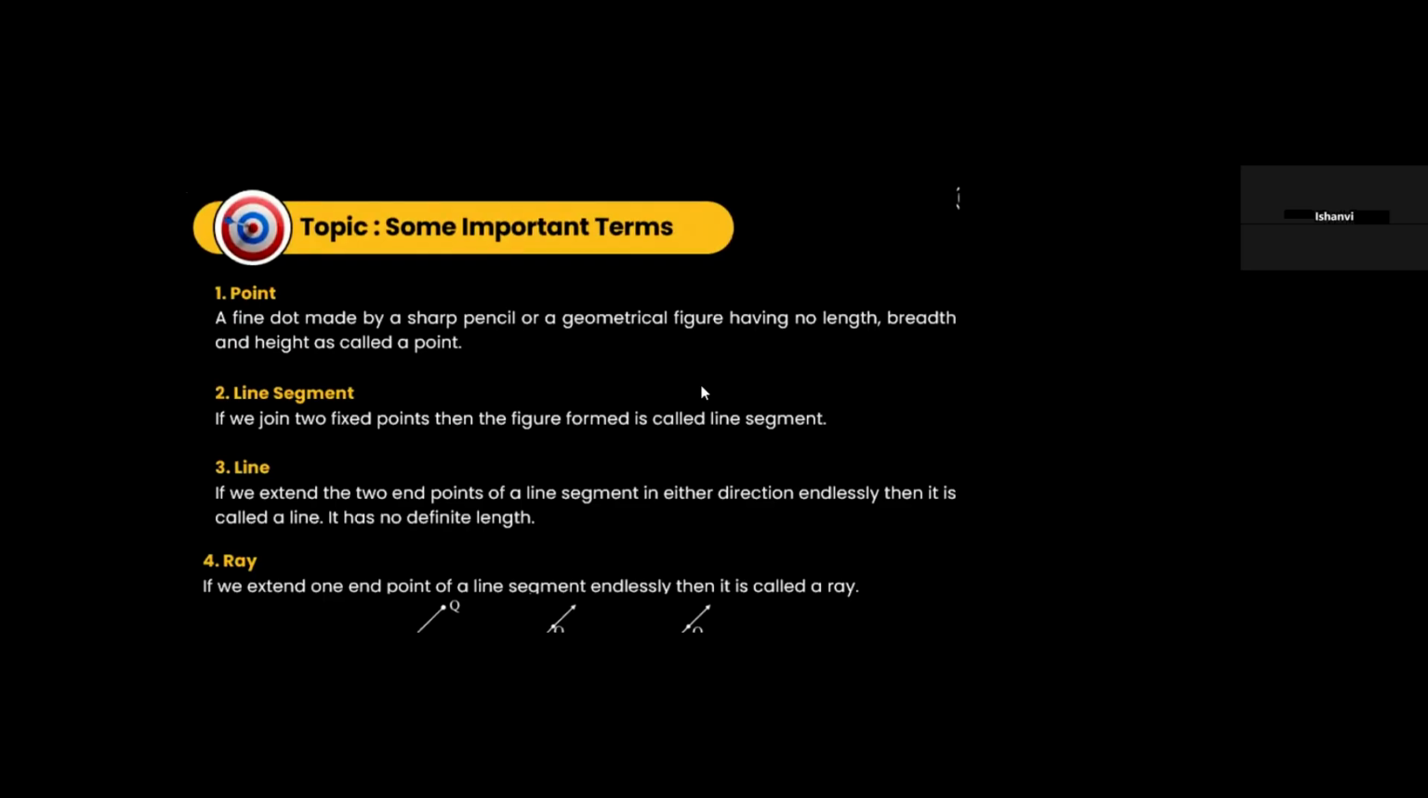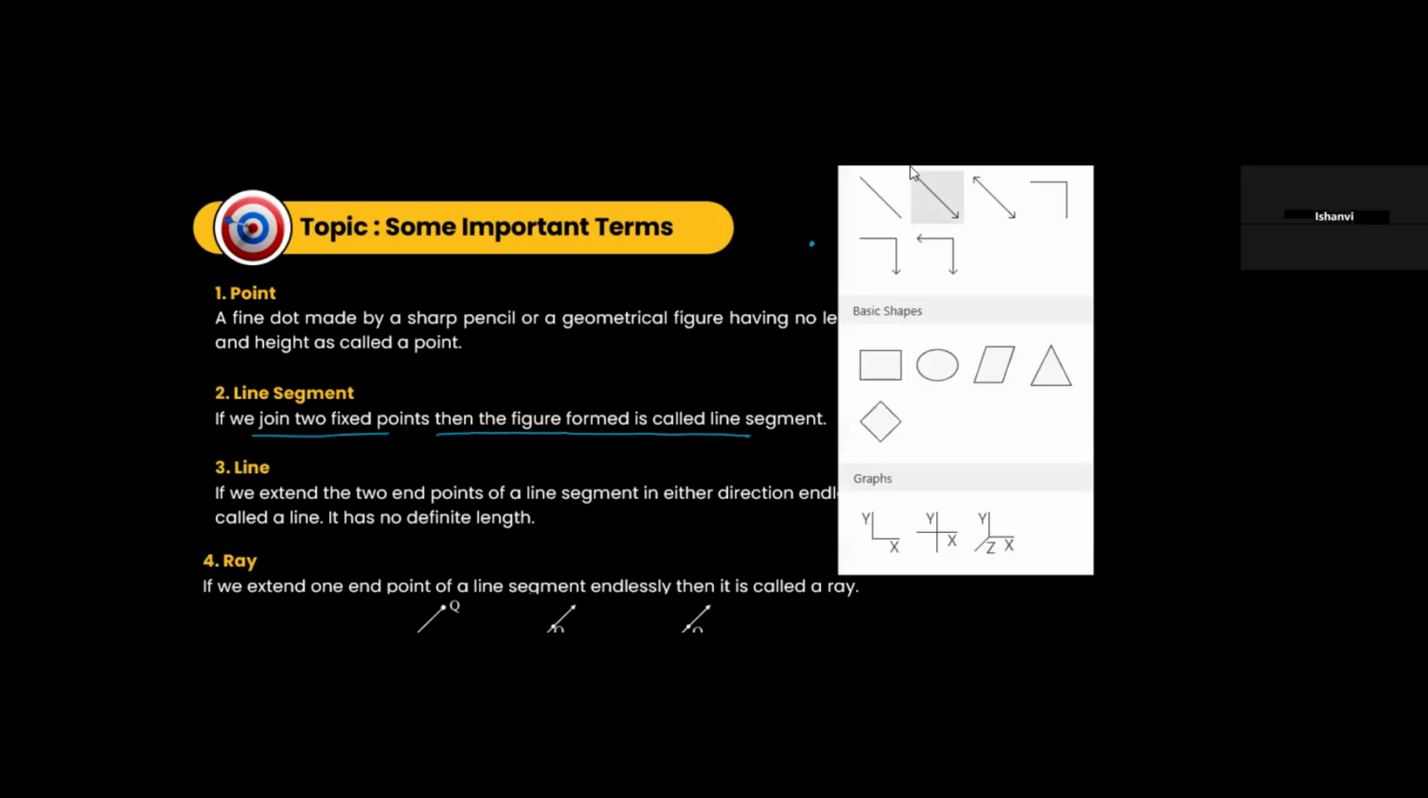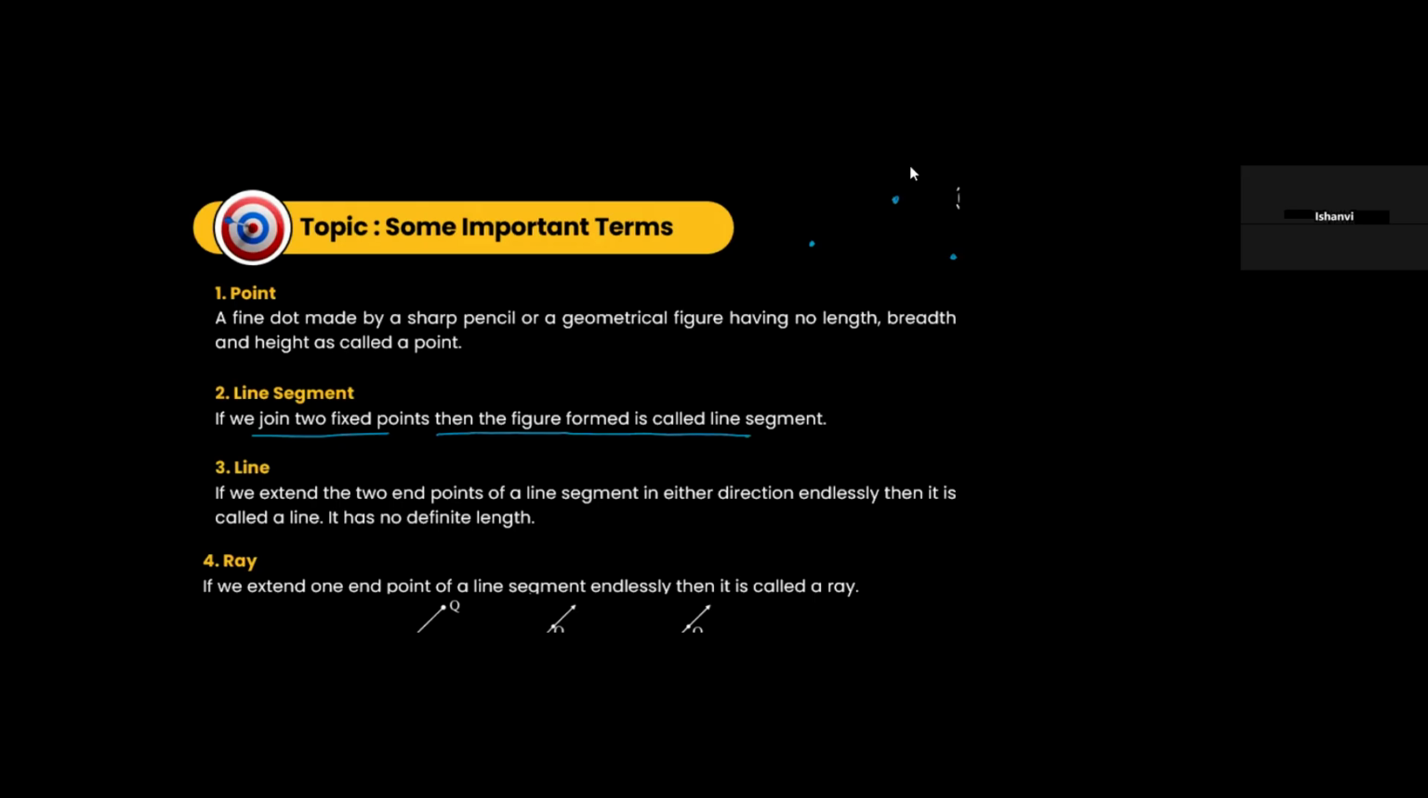A fine dot made by a sharp pencil on a geometrical figure having low length, breadth, and height is called a point. So let's say this is a point, this is a point, this is a point. Line segment: if we join two fixed points, then the figure formed is called a line segment. Any two fixed points, if we join them, this will become a line segment.